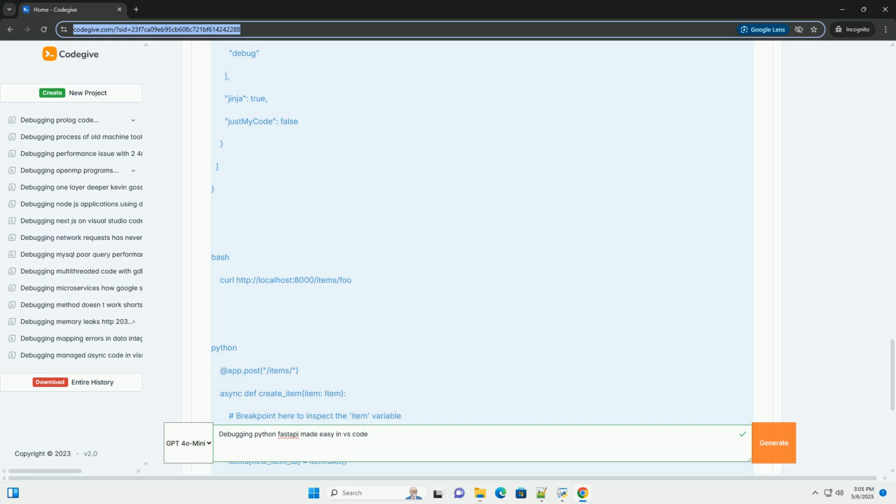By following these steps and techniques, you'll be well equipped to debug your FastAPI applications effectively using VS Code, saving you time and frustration. Good luck.